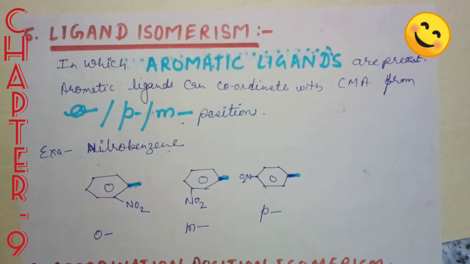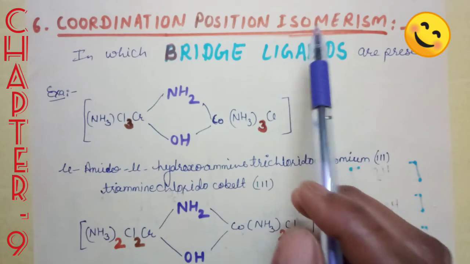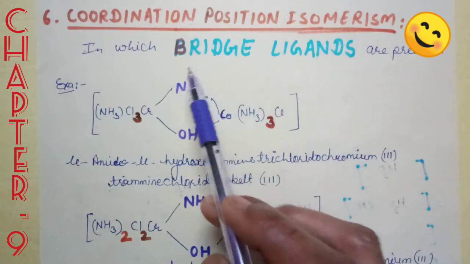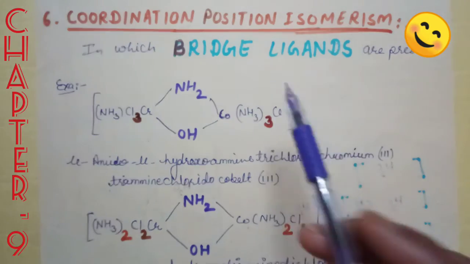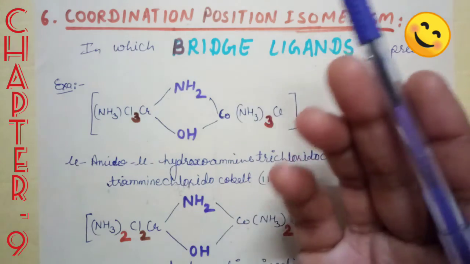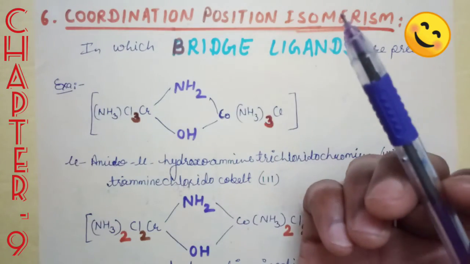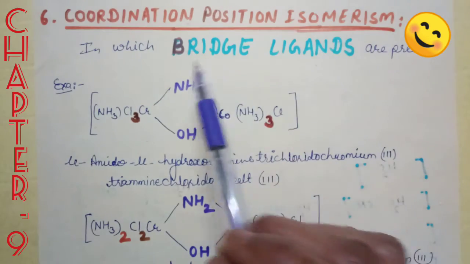Okay, the last isomerism is coordination position isomerism. Coordination position isomerism is shown by the complexes in which bridge ligands are present. Now, you are thinking what are bridge ligands? In the types of ligands, there is no separate type called bridge ligands, but it is a typical type of ligand.